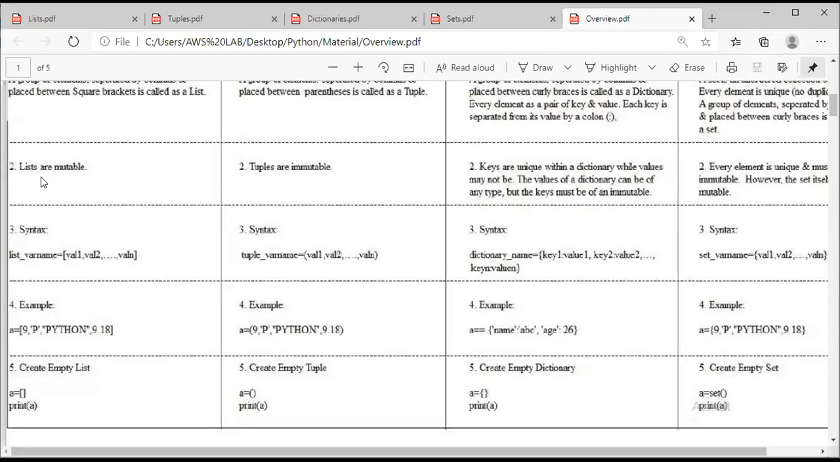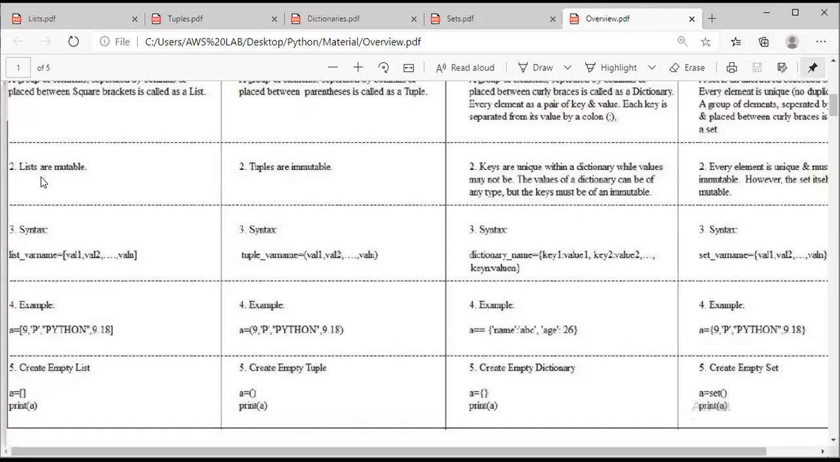However, a set itself is mutable. A set itself is mutable. Hope everyone has understood this point. Once again, I am repeating: in a set, every element must be unique and immutable. That means we are discussing elements. Consider all the elements must be unique and immutable, cannot be changed. Element cannot be changed, but the set is mutable. Elements are immutable, but the set is mutable. The set itself is mutable, whereas elements must be unique and must be immutable.